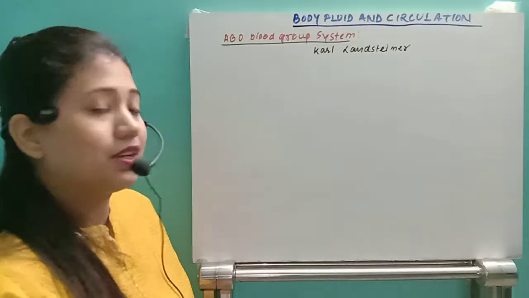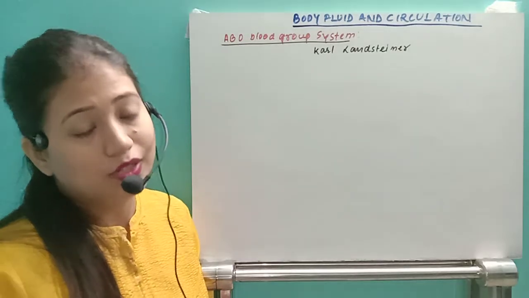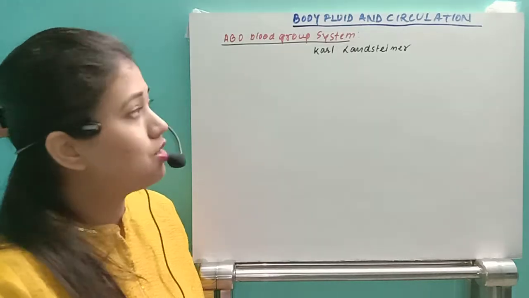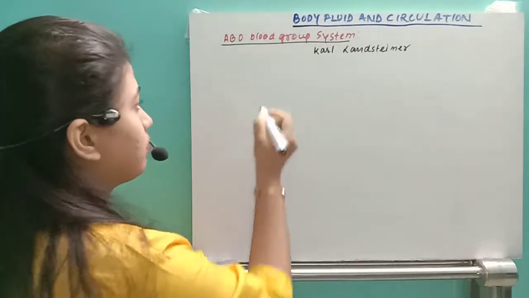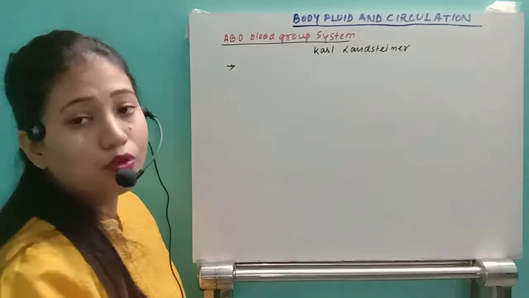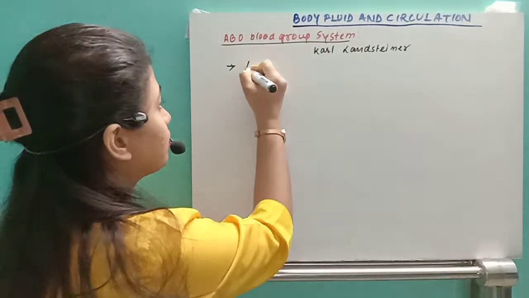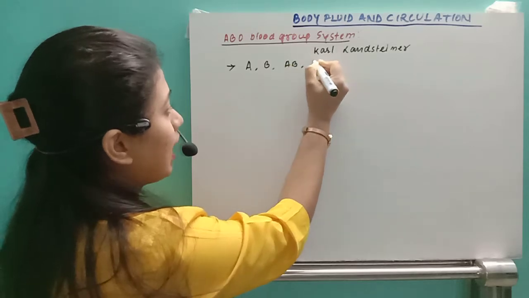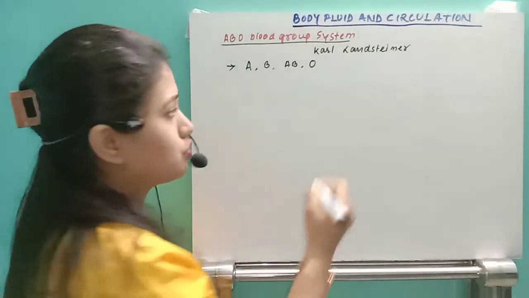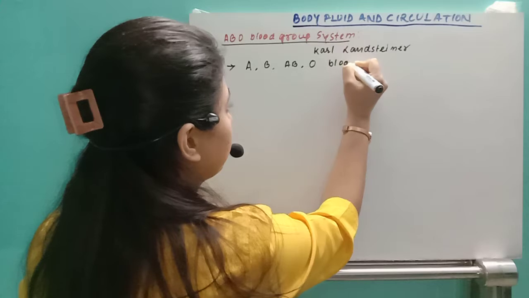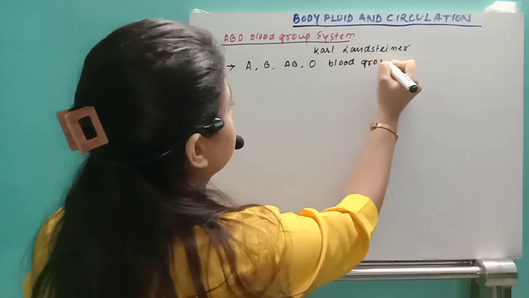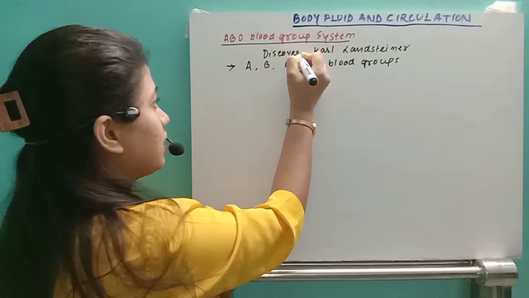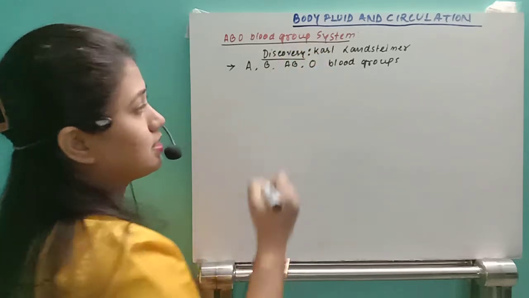So one thing we have to remember is how many blood groups we have. These are the four different blood groups. Who discovered that? The discovery is by Karl Landsteiner.